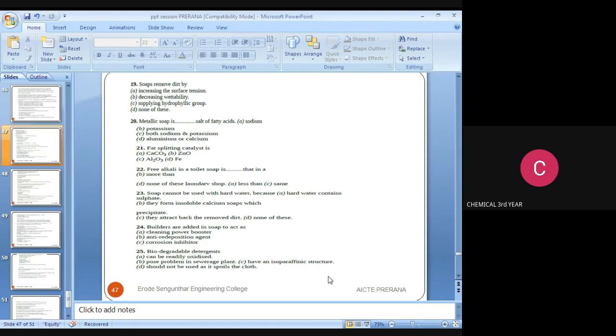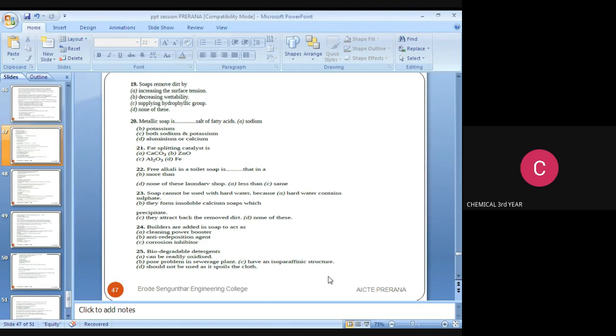And next question: metallic soap is a dash salt of fatty acid. The options are sodium, potassium, both sodium and potassium, and the D option is aluminum or calcium. So the answer is metallic soap is an aluminum or calcium salt of fatty acid.